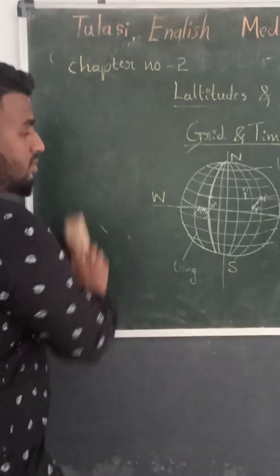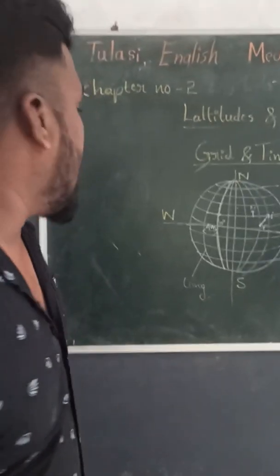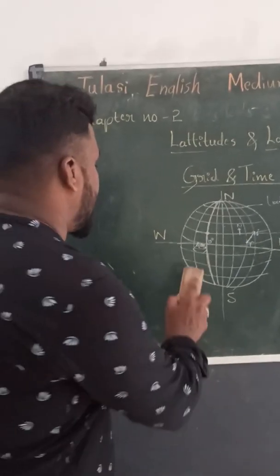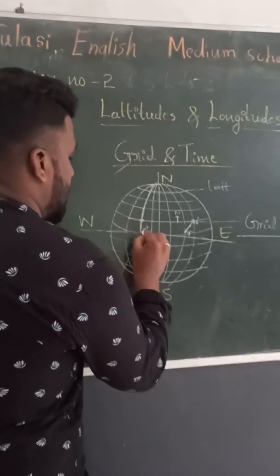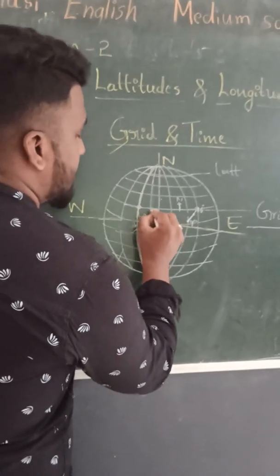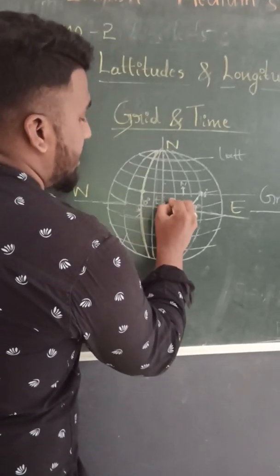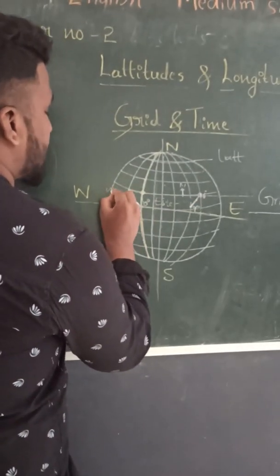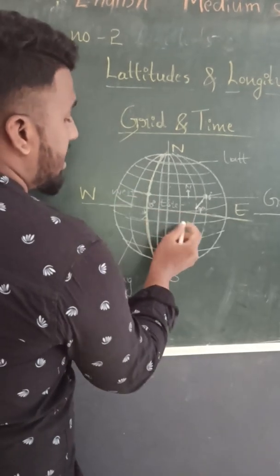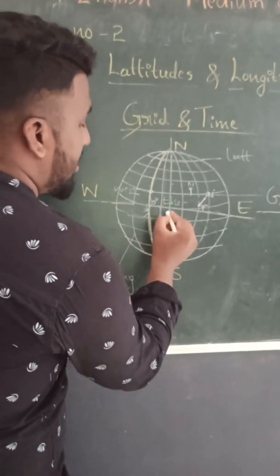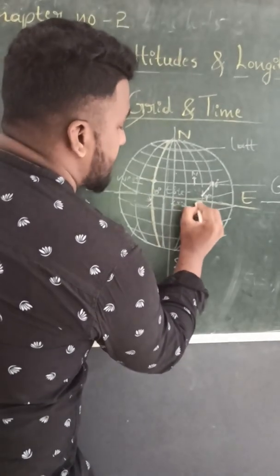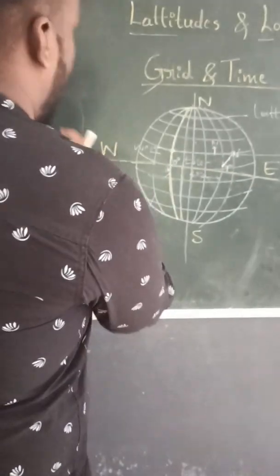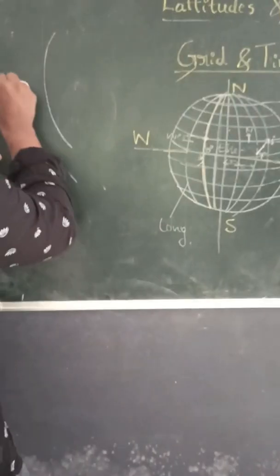Suppose you want to calculate time. We know that these are the east meridians and these are the west meridians. So this is the prime meridian.